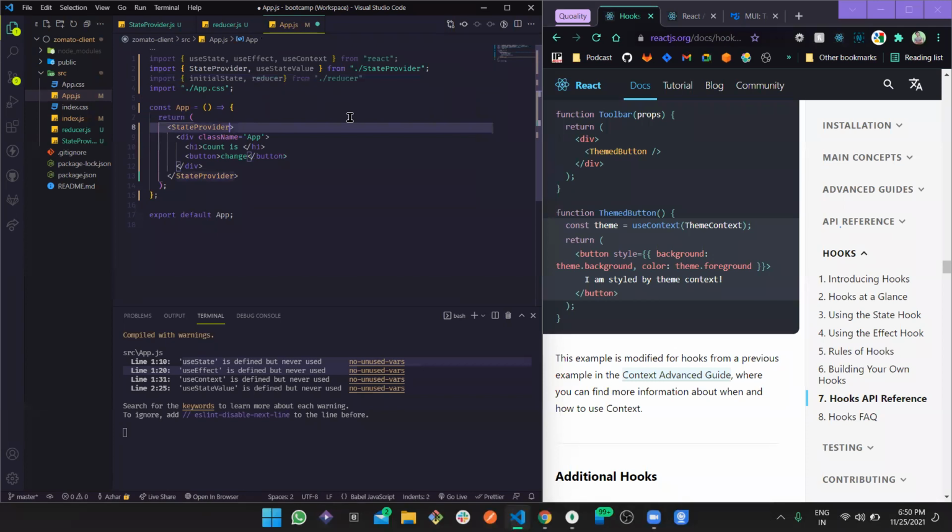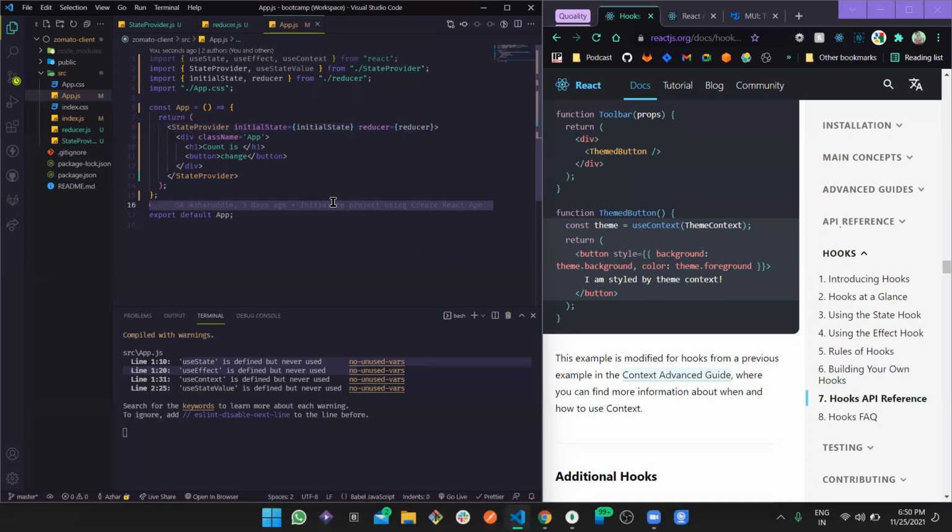Now here in the state provider, we are expecting two things. Firstly, initialState, which is going to be the initial state, and secondly, reducer, which is going to be this reducer.